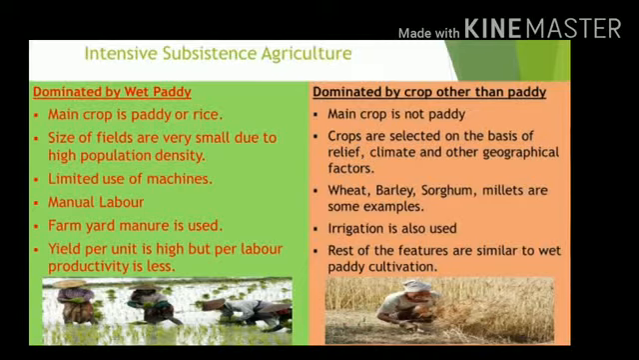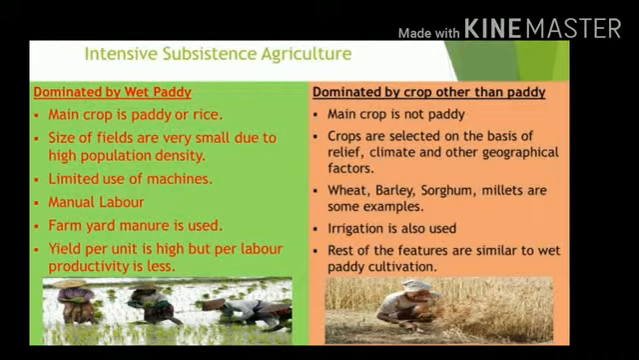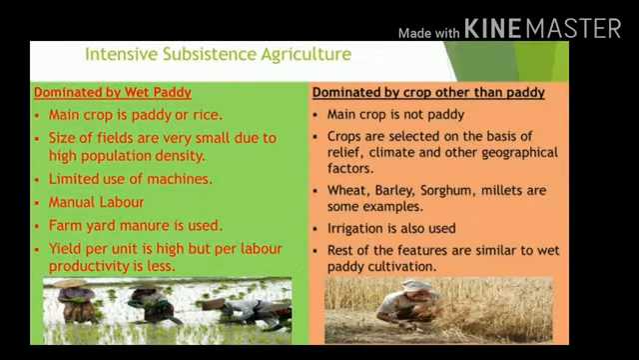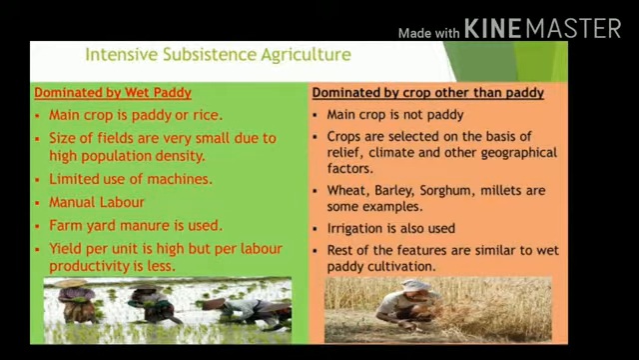The use of machinery is also limited because farm size is small, so your output would be less, profits would be less, so the farmers cannot afford very high machinery, and even it is not economical to use sophisticated machinery on small piece of land. So most of the work is done by manual labor.